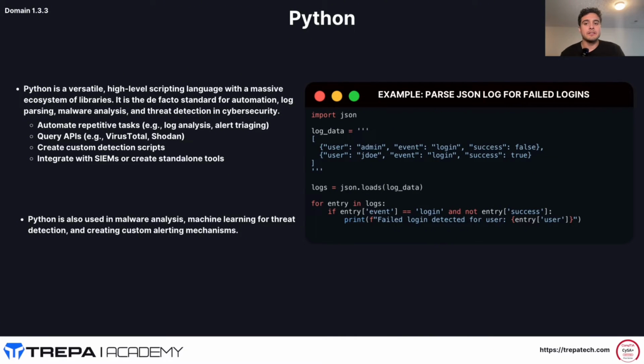So automate repetitive tasks, query APIs, create custom detection scripts. So again, maybe we're working in an enterprise with a firewall that's not next generation. Maybe we can run some Python scripts to look at those IDS, IPS logs on that firewall. Integrate with SIEMs or create standalone tools. Python is also used in malware analysis, machine learning for threat detection, and creating custom alerting mechanisms.